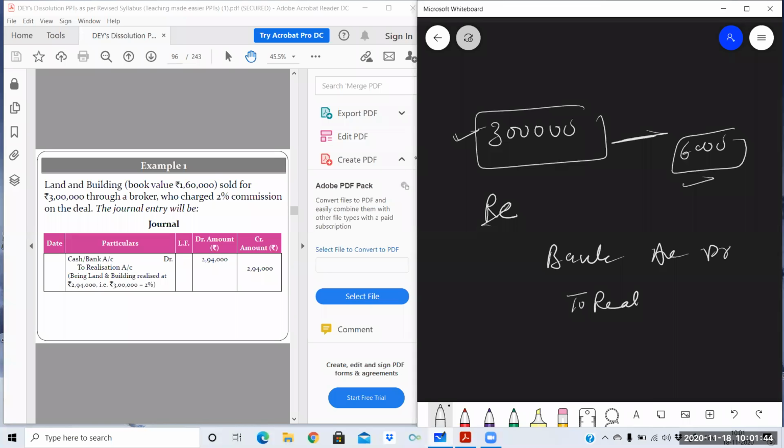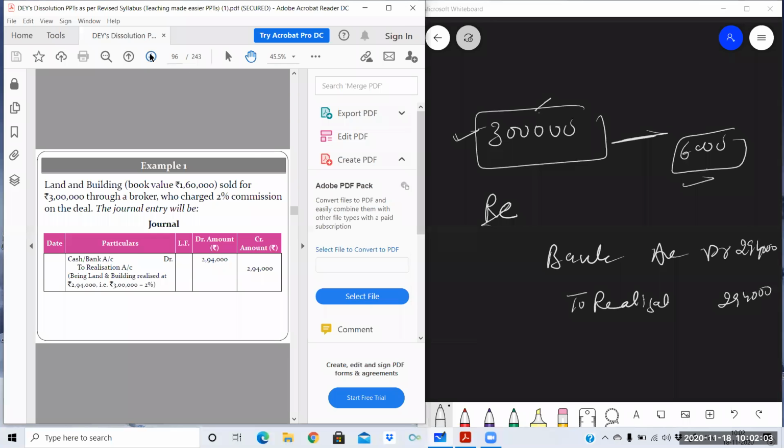You cannot write to land and building. Okay, to realization account. And what is the net amount? 3 lakh we have received. Out of this 3 lakh, 6,000 we have paid to the broker. So the net amount here is 2,94,000. Being asset sold, yeah, land sold. That's it. Next,